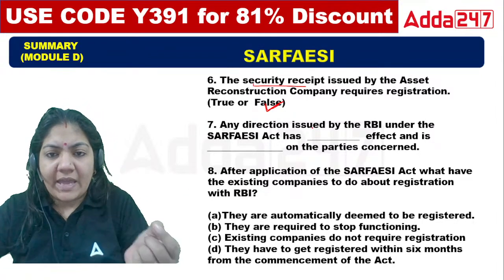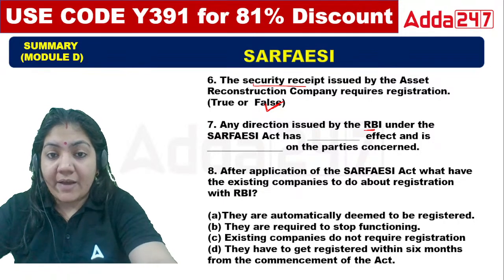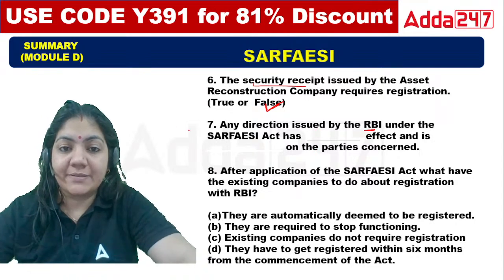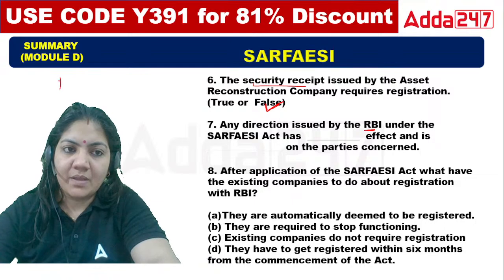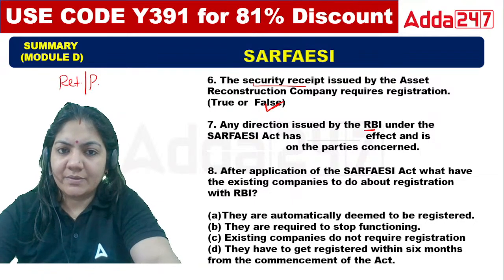Okay. Any direction issued by RBI under the SURFACE Act has a dash effect, and it is dash on the parties. The options are retrospective, prospective, or statutory effect.